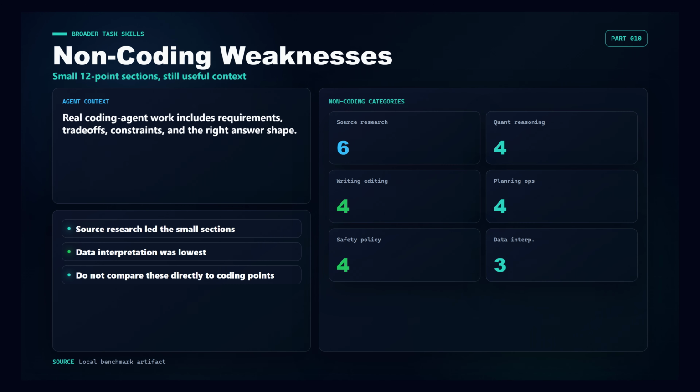The non-coding sections were not the headline scoring engine, but they still add context. Source research scored 6 out of 12. Quantitative reasoning, writing editing, planning operations, and safety policy each scored 4 out of 12. Data interpretation scored 3 out of 12. For a coding agent, these categories matter because real development work is not only code generation. It includes reading requirements, evaluating trade-offs, following constraints, and returning the right answer shape.